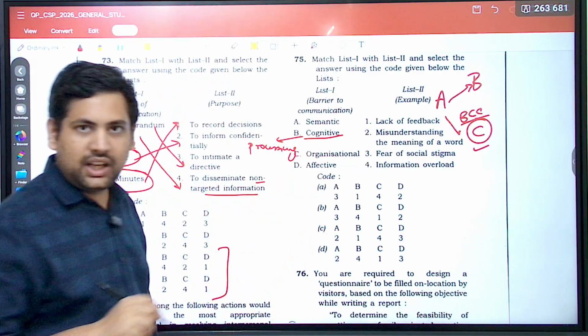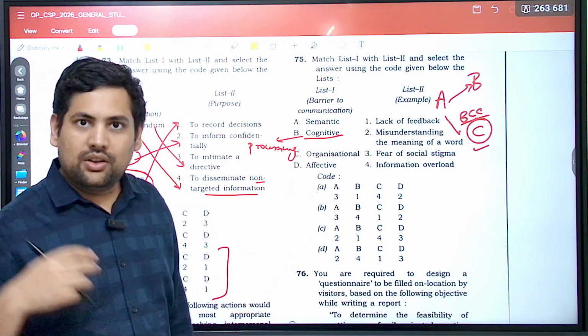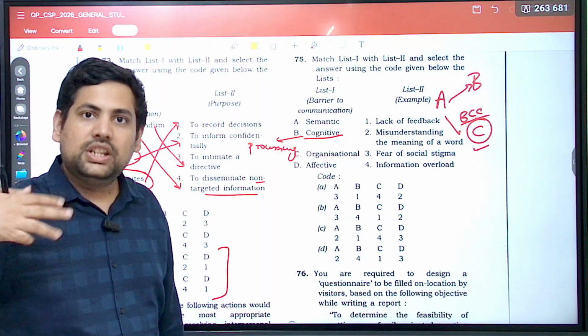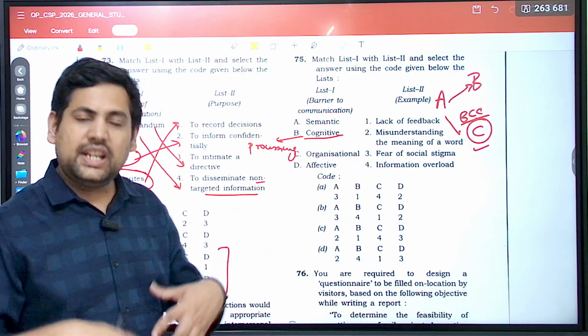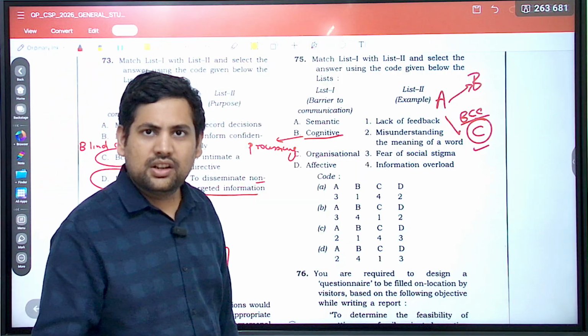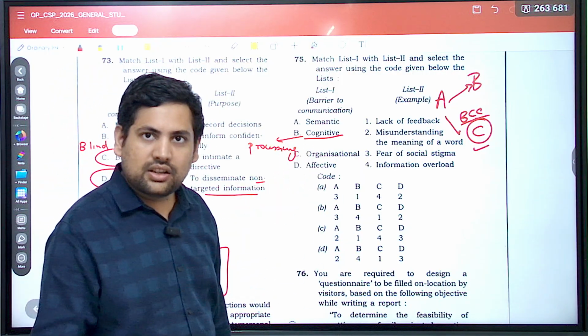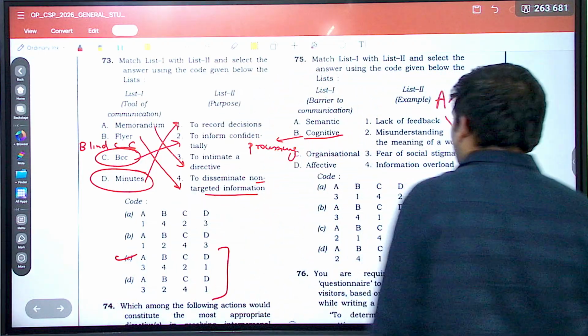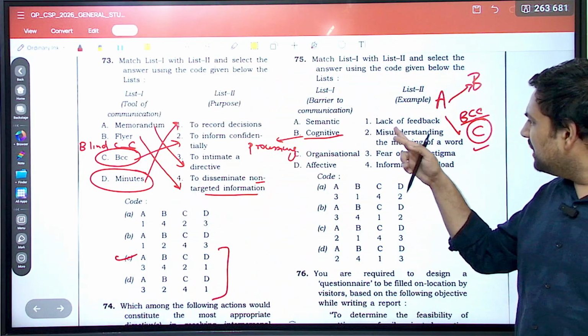So if somebody is said to be cognitively very superior, very strong, that means he has very high processing capability. So what can be a barrier to cognitive communication? What can be a barrier? Example can be, will it be lack of feedback?